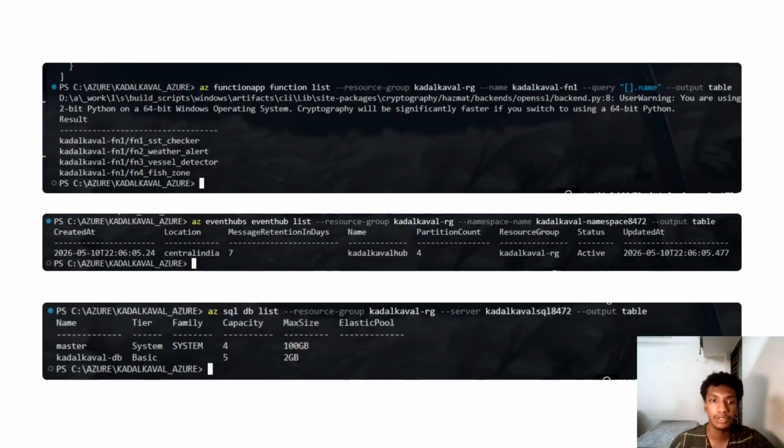We also verified Azure function triggers, Event Hub namespaces, SQL database tables, live dashboard hosting, and cloud resource status using Azure CLI and Azure Portal. This proves that KADALKAVAL is not a theoretical architecture, but a fully deployed cloud-native application running on Azure infrastructure.